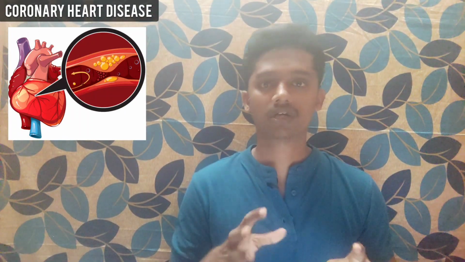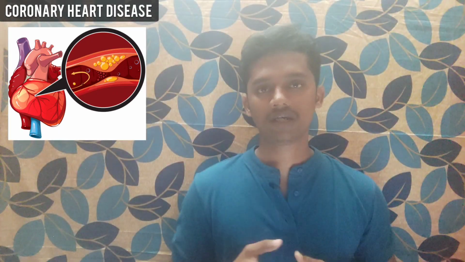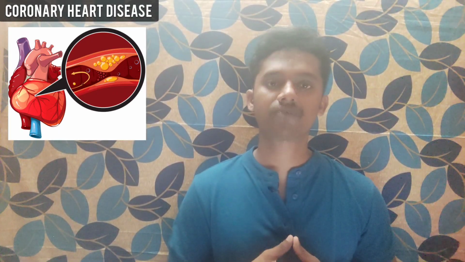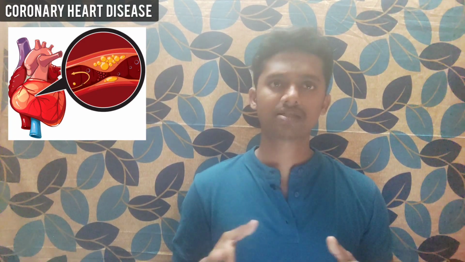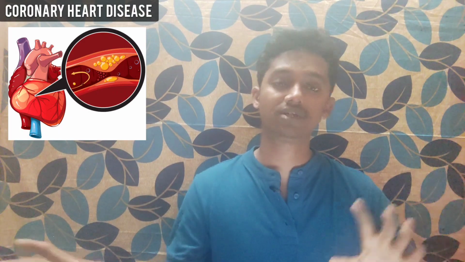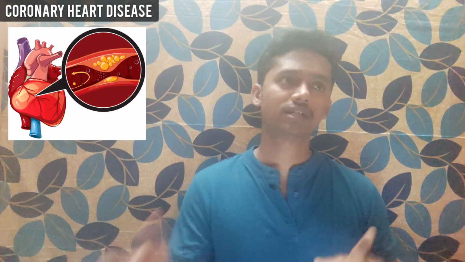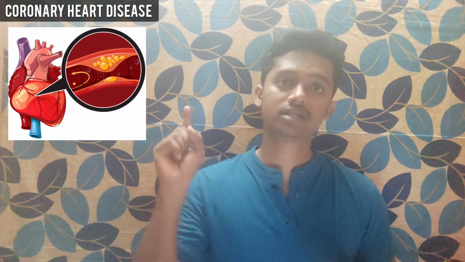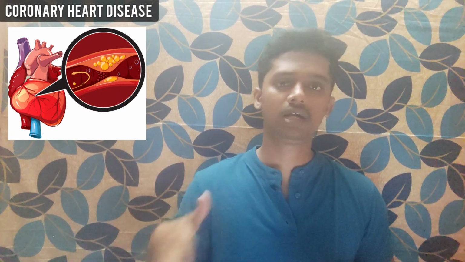Now we will see how lethal this disorder is. Coronary heart disease accounts for 20 to 30% of deaths all over the world. It means that if 100 people are dying, 25 to 30 of them would be dying of coronary heart disease, and the next one would be cancer. So coronary heart disease is more lethal than cancer. It is the first and topmost lethal disorder. Then the next is cancer, then other diseases.